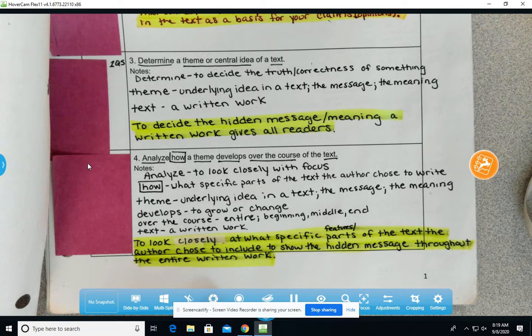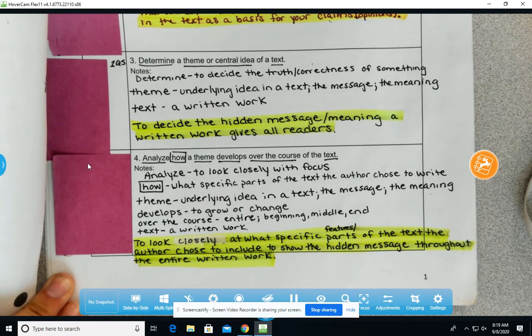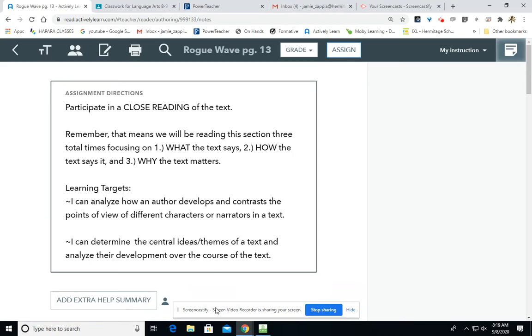A theme sometimes can seem like a lesson, but we like to call it the message as opposed to the lesson. It's something that anyone, even someone who didn't read the text, could take away and understand. So think about what is that message that is given within the piece you're reading today in Rogue Wave, and how do you notice it or see it through the text evidence of the given passage?